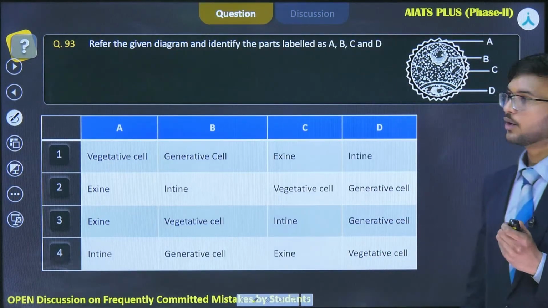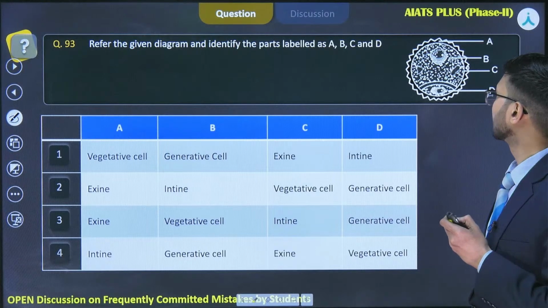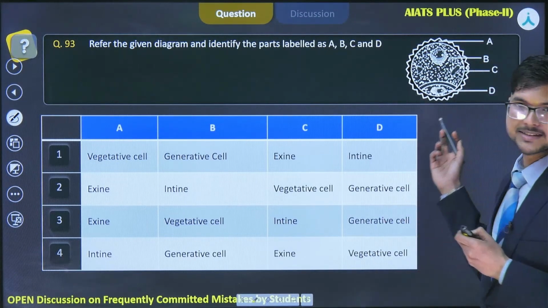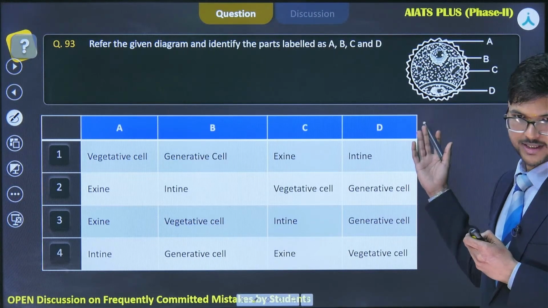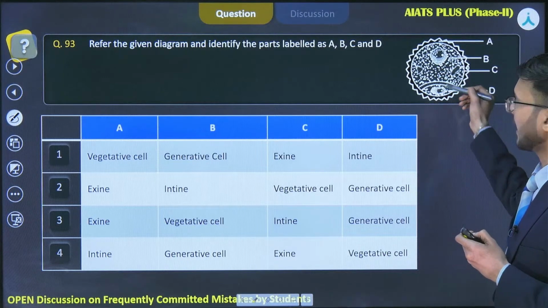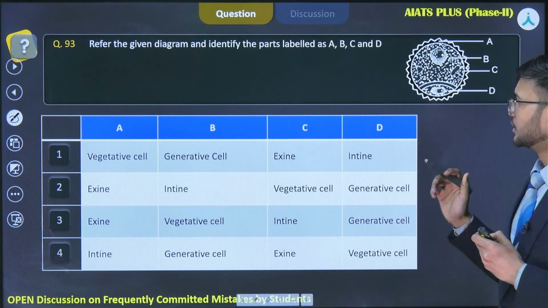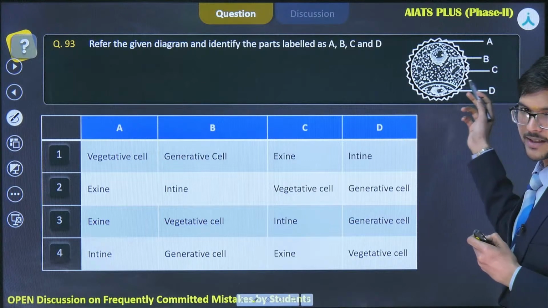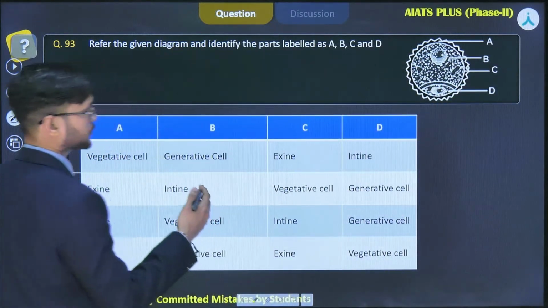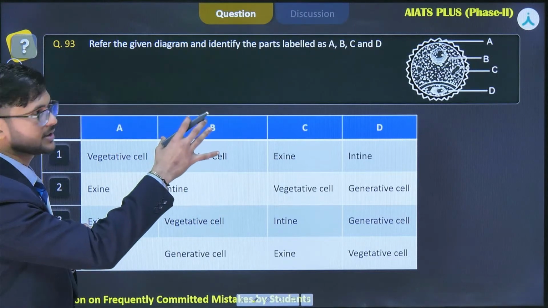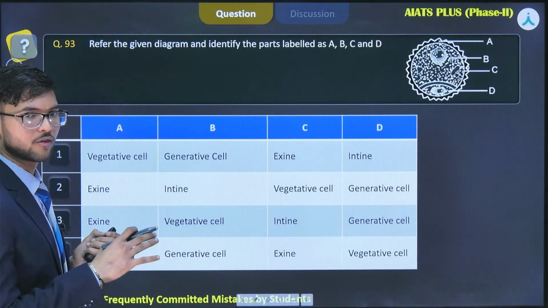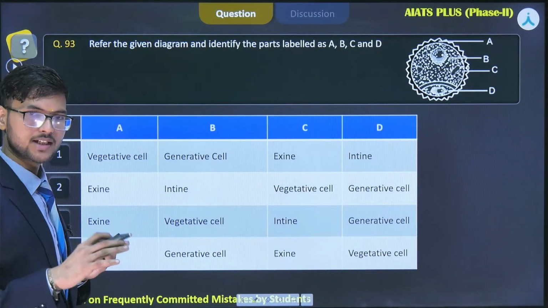Now the next question is on sexual reproduction in flowering plants. The diagram mentioned here is a pollen grain. It is a mature pollen grain which consists of two cells, that is vegetative and generative cells. The labels are mentioned here, and they have given certain options. So let's try to understand the structure of pollen and how they are produced in angiosperms.